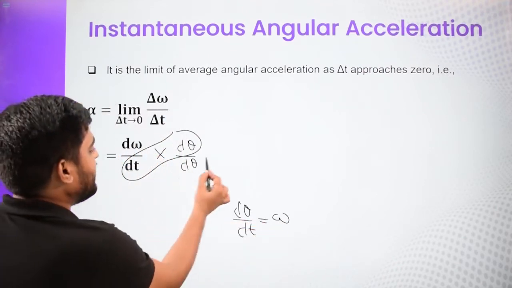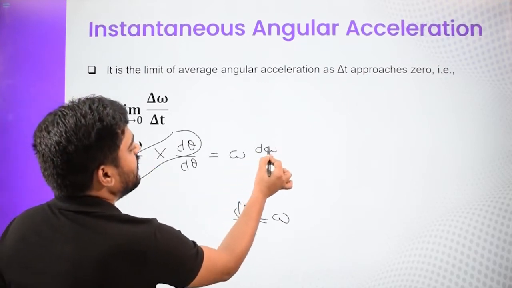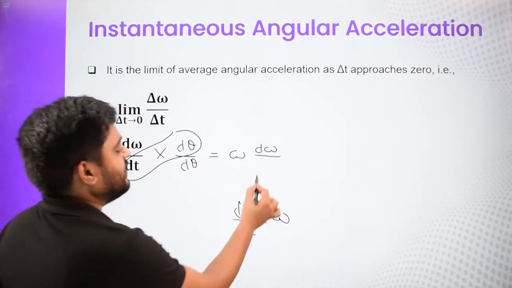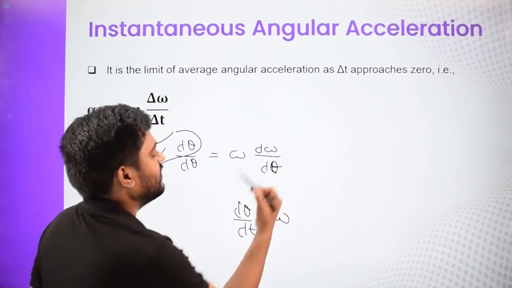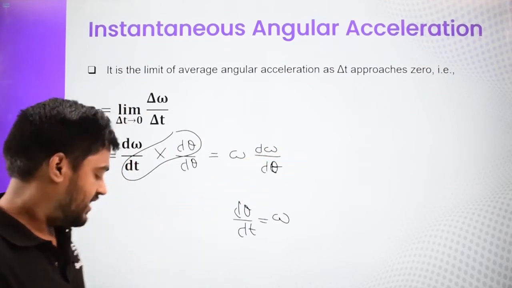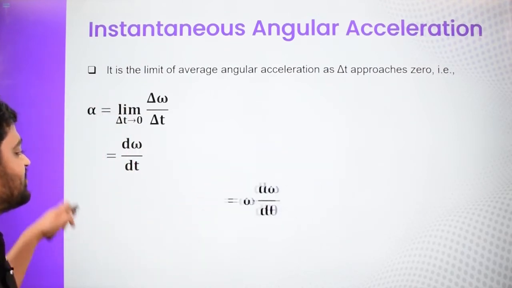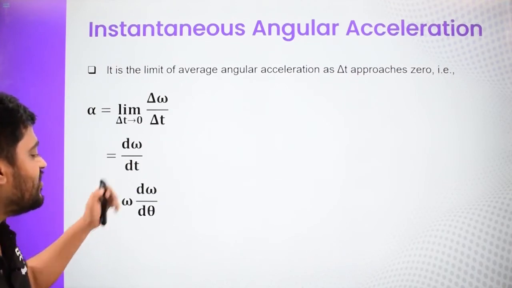So this thing is omega, and we are left with d omega over here and d theta over here. So we get alpha is equal to omega d omega by d theta. So the next formula which comes is alpha is equal to either d omega by dt or omega d omega by d theta.